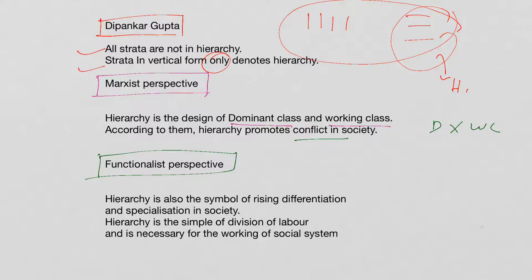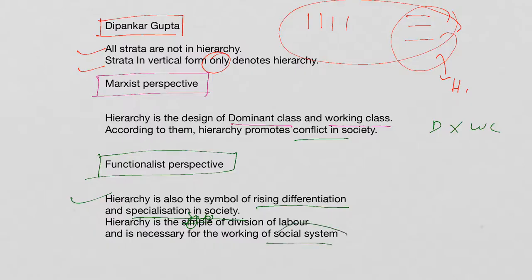Functionalist perspective means whatever existing structures or hierarchies or strata exist in society, everything has a function, and because of that they exist in society. That is what functionalists say. So hierarchy is also a symbol of rising differentiation and specialization in societies as per functionalists. It is a symbol of division of labor and is necessary for the working of the social system.